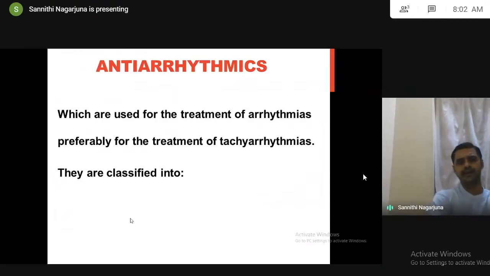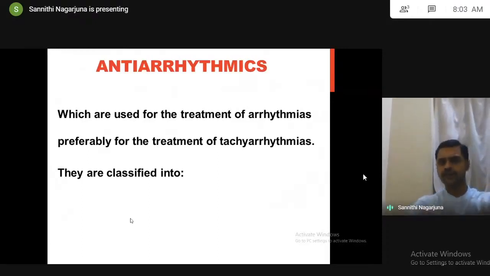So coming to the drugs, their mechanisms, and examples. Antiarrhythmics are drugs used for the treatment of arrhythmias, preferably tachyarrhythmias. Just now I told you, if you speak about arrhythmias, most individuals are suffering from tachyarrhythmias. That's why antiarrhythmics in general are the drugs used for arrhythmias, but mostly all those drugs are for the treatment of tachyarrhythmias. Whatever the examples and classification we see in the textbooks, all those drugs are for the treatment of tachyarrhythmias.